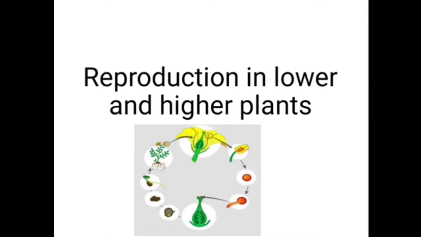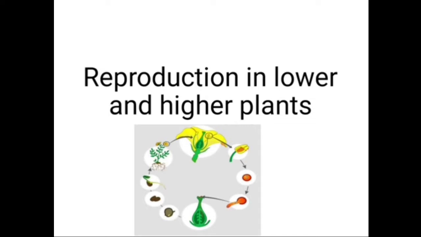Reproduction is an essential process as it leads to the continuation of species as well as to maintain the continuity of life. Each organism has its own particular method of reproduction. All these organisms show reproduction. Every organism has a different method of reproduction.